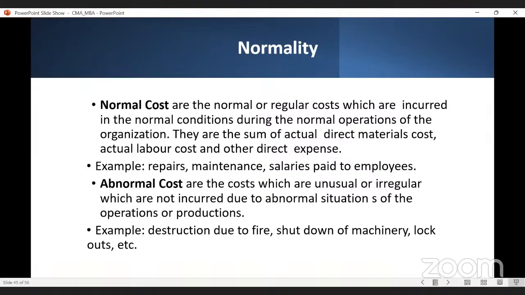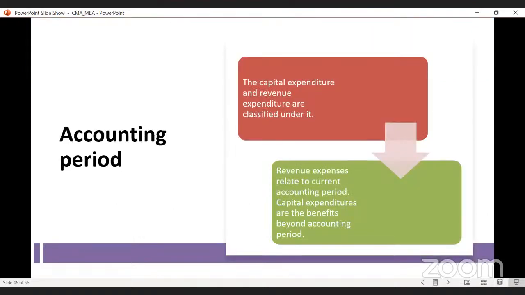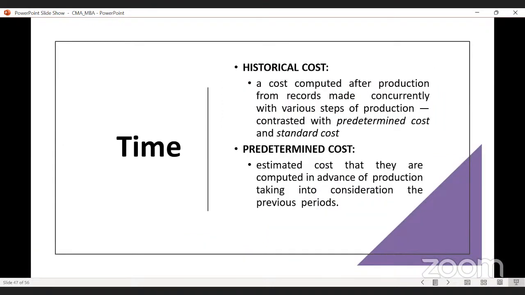Okay. And again, on the basis of accounting period, the cost may be capital cost and revenue cost. Capital cost is otherwise known as capital expenditure. Revenue cost is otherwise known as revenue expenditure. On the basis of time, there may be historical cost. Historical cost is known as acquisition cost. Ten years ago, you purchased a particular car. Its cost was 5 lakhs. So we consider that 5 lakhs as the car cost. On the basis of that, we charge depreciation and other things also. That is historical cost.